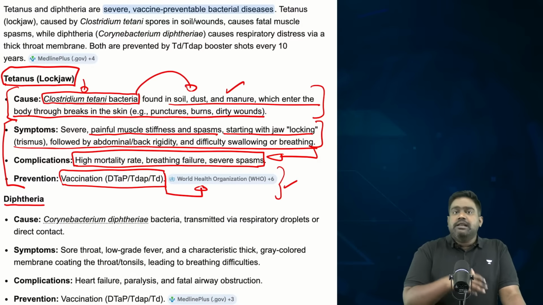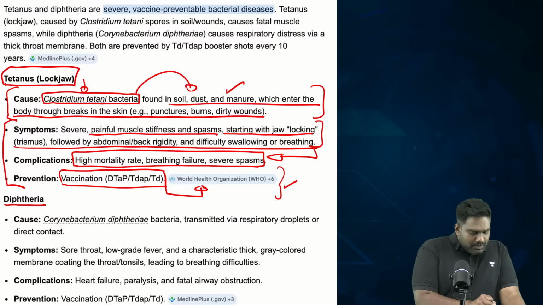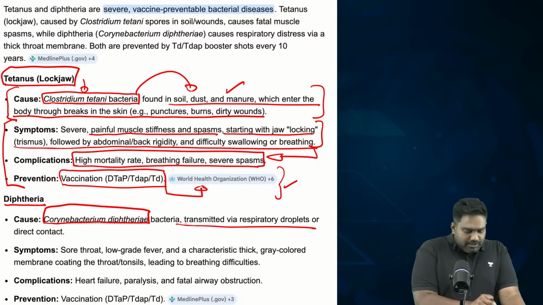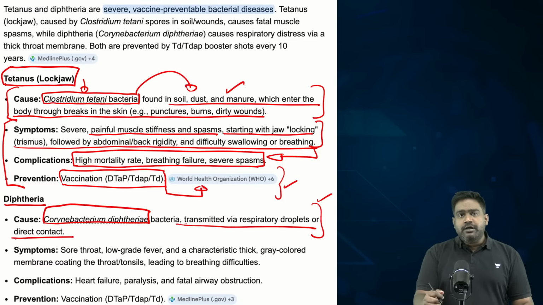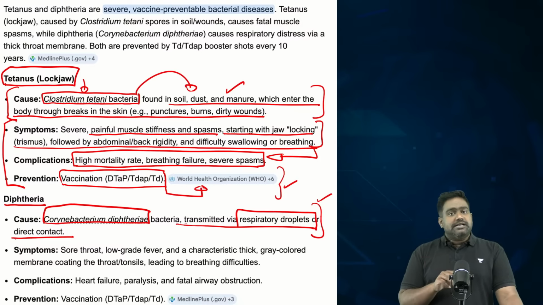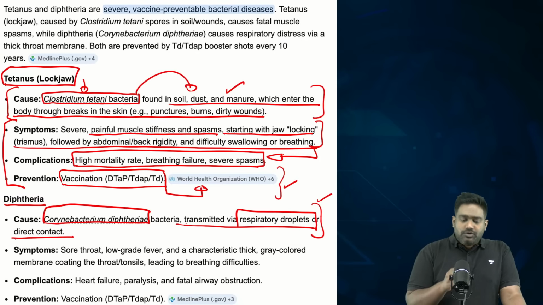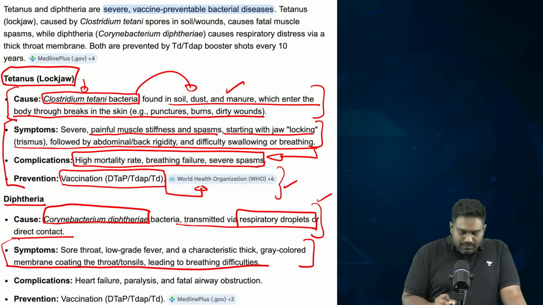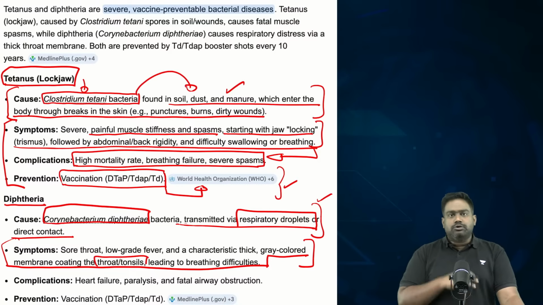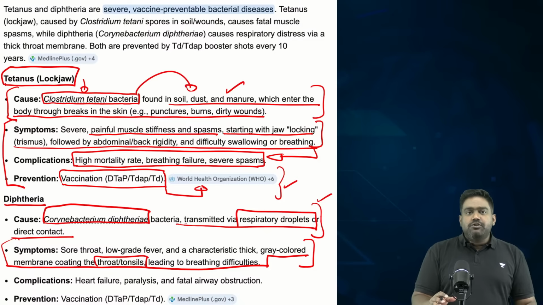Then diphtheria, again a bacterial infection caused by Corynebacterium diphtheriae. It's mainly transmitted either through direct contact with the affected person, or even through respiratory droplets. So air to air transmission is possible, and it has some deadly symptoms again. It can cause very difficult breathing. It can affect the throat, the tonsils, causing severe inflammation.